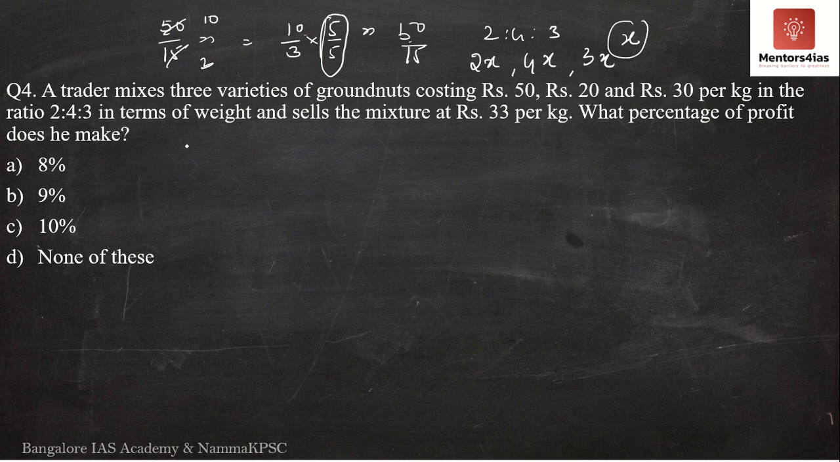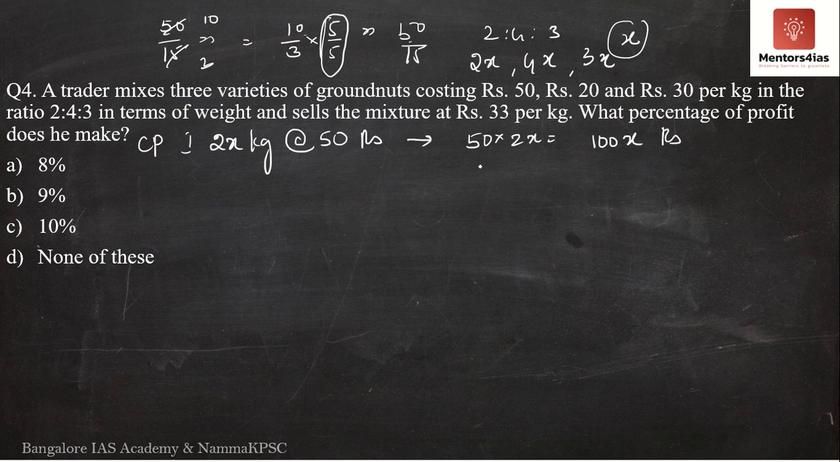So now what we will do is take the cost price of all three varieties. The first variety has a total weight of 2x kgs at the rate of rupees 50 per kg. Therefore, the total cost is 50 into 2x, which is equal to 100x rupees. Similarly, in the second case, the total weight is 4x kgs at the rate of rupees 20.